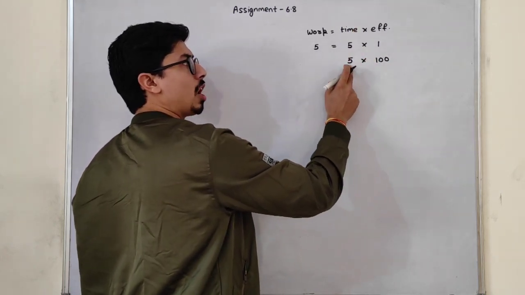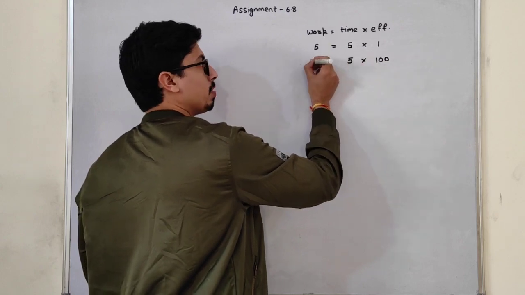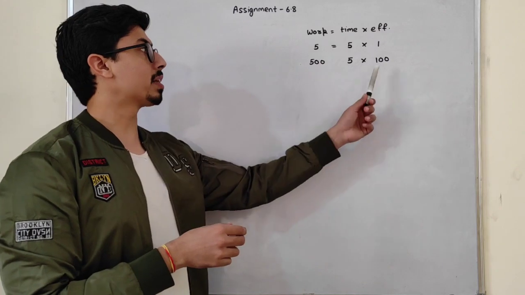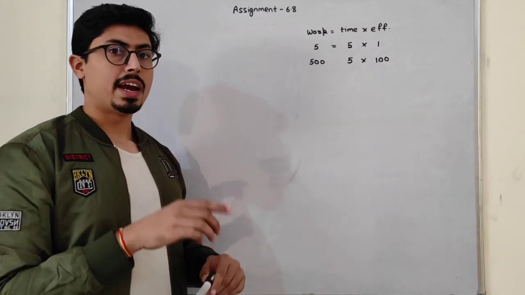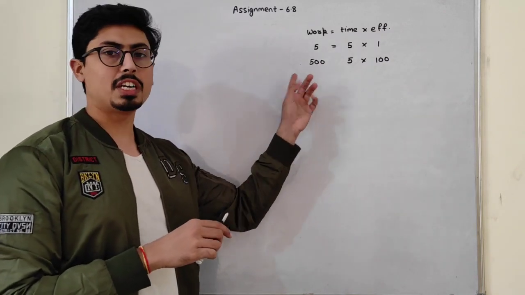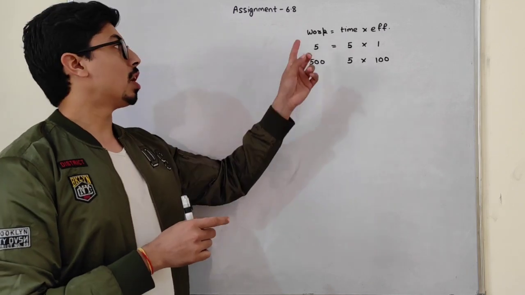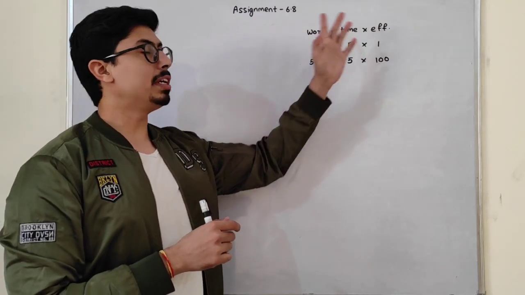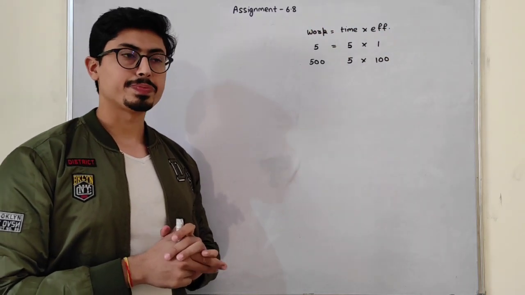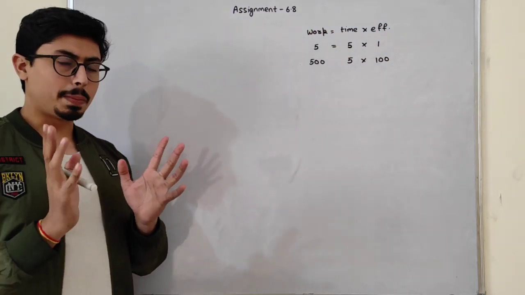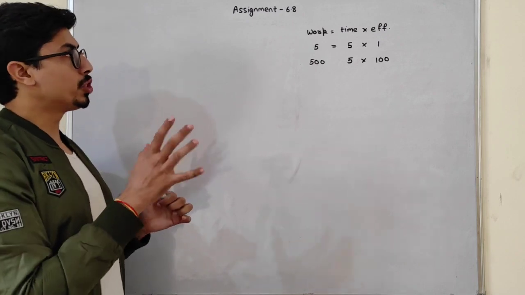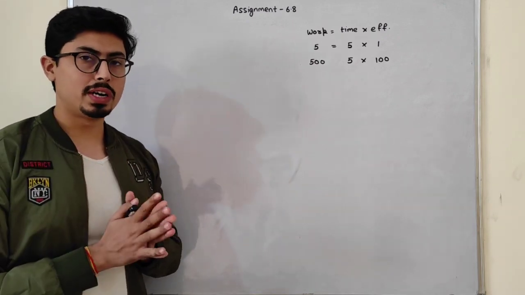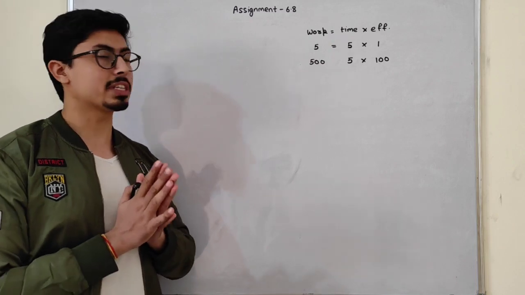So in 5 days, how many markers will be produced? 500, because 100 markers can be produced in 1 day, and they have 5 days. So 500 markers will be produced. Always remember this formula: work is equal to time into efficiency. Okay, so let's take a simple question to discuss some of the concepts. Then we will move forward to the assignment, that is assignment 6.8.